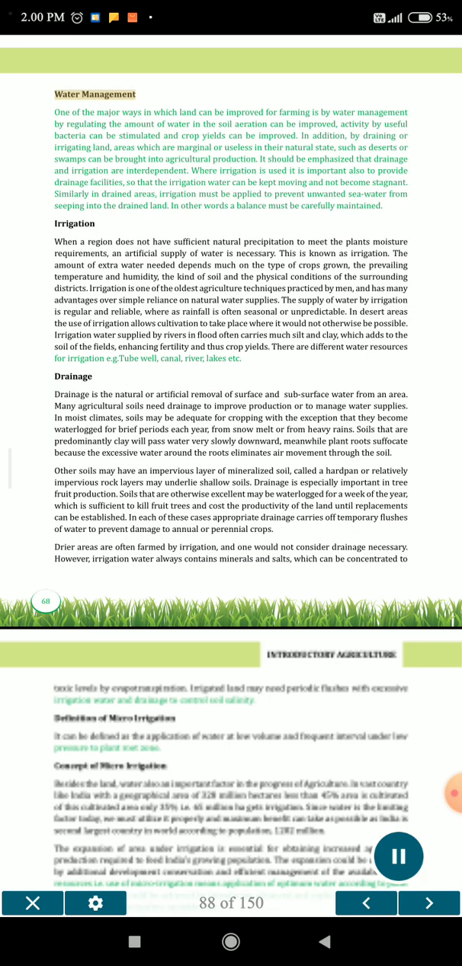Water management. One of the major ways in which land can be improved for farming is by water management. By regulating the amount of water in the soil, aeration can be improved, activity by useful bacteria can be stimulated and crop yields can be improved. In addition, by draining or irrigating land, areas which are marginal or useless in their natural state, such as deserts or swamps, can be brought into agricultural production.